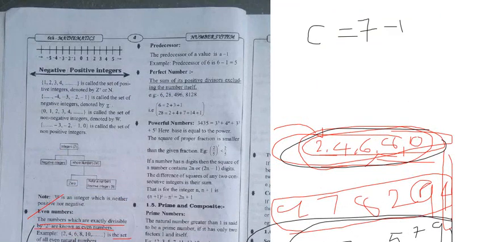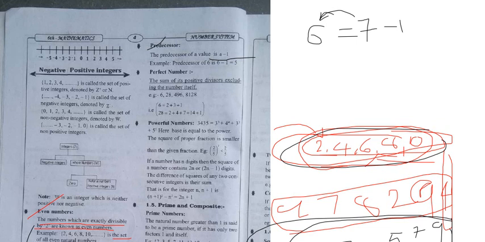6, or not? Yes, this 6 is a predecessor of 7. So you just subtract 1 if you want the predecessor, and add 1 if you want the successor. Right? That is the solution for these two numbers. These are very important words, predecessor and successor.